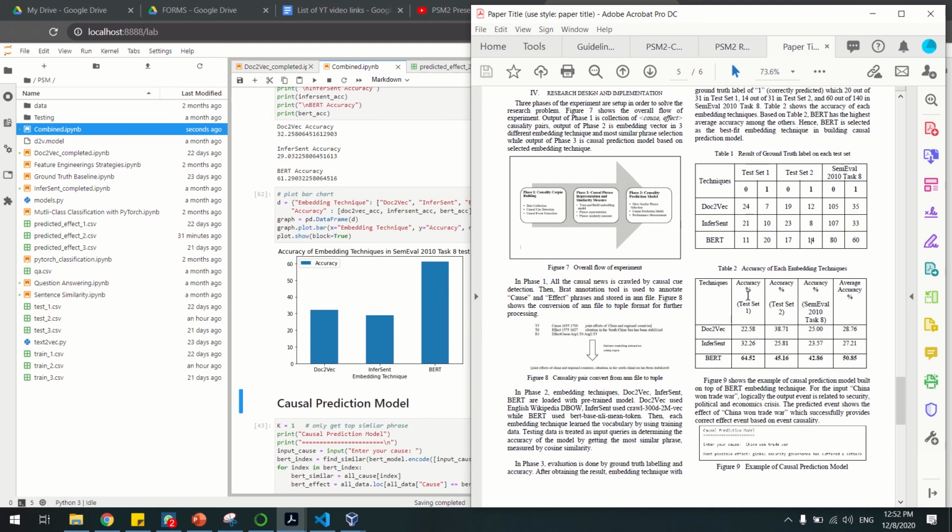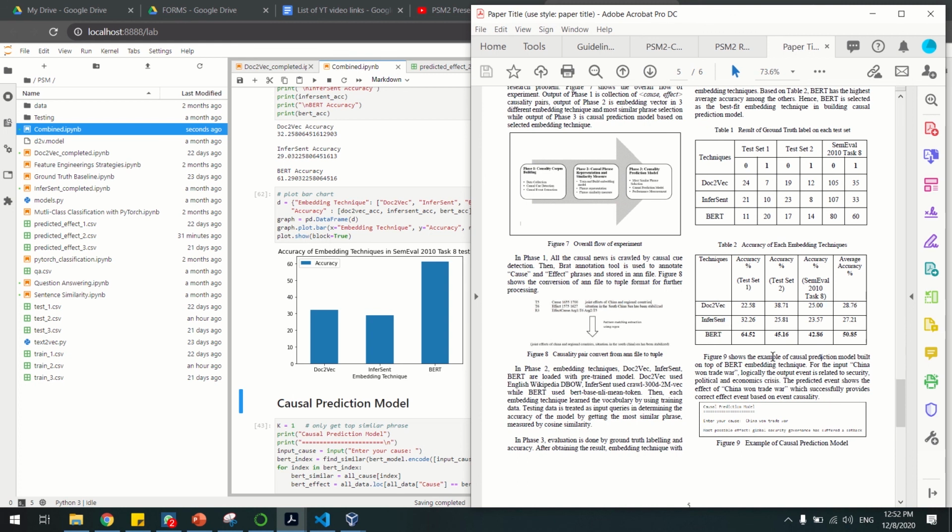The accuracy for test set 1 is 64.2, test set 2 is 45.1, and SemEval 2010 Task 8, which is a benchmark data set that I use to test my output, has an accuracy of around 42.86. So the average for BERT is 50.85, which is higher than dog to wag and infant.